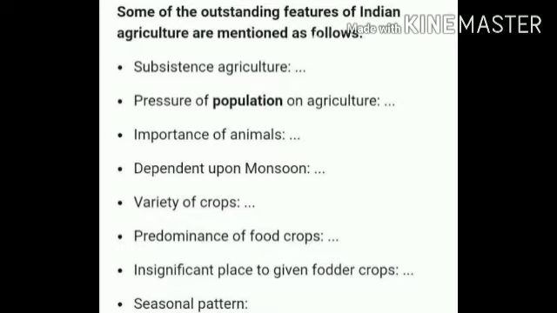And most of the farm work is done by animals and the members of the farmer's family. The production of food crops is the main priority in India. And fodder crops, the fodder for animals, are almost negligible.